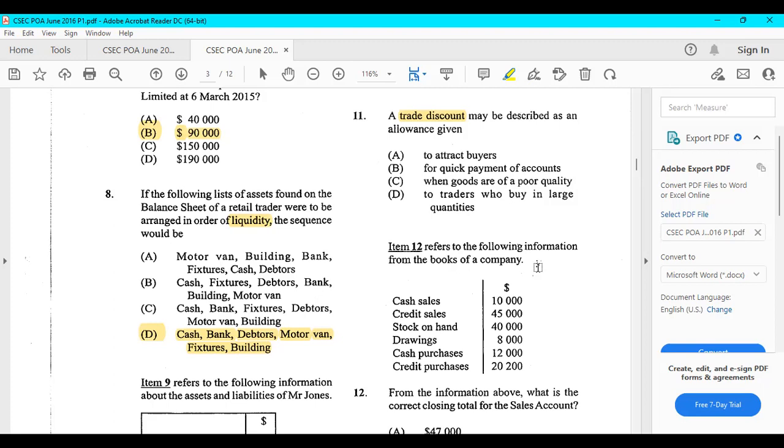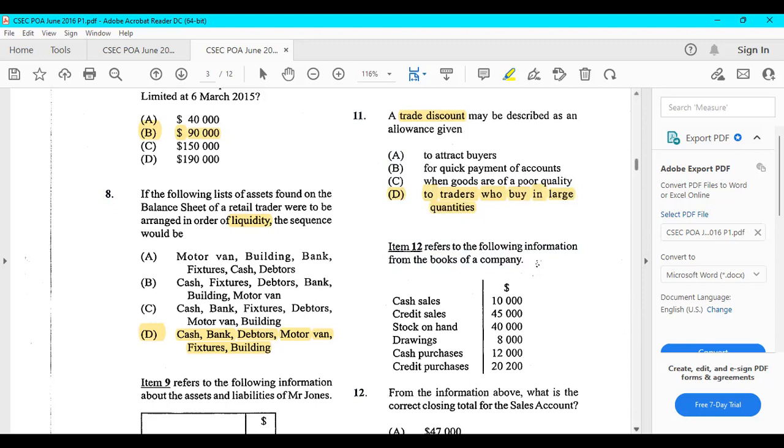There's a difference between trade discount and cash discount. Please know it, right? So B, for quick payment of accounts, would be cash discount. But we're talking about trade discount for this question. So it is given to traders who buy in large quantities, who buy in bulk. That's when we give trade discounts.